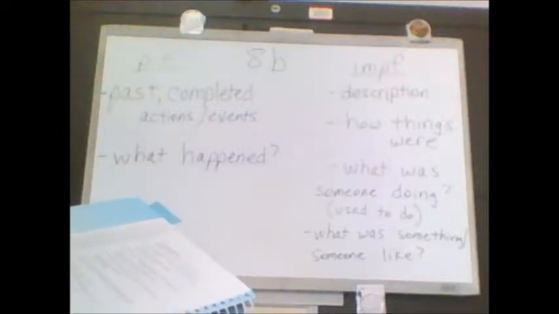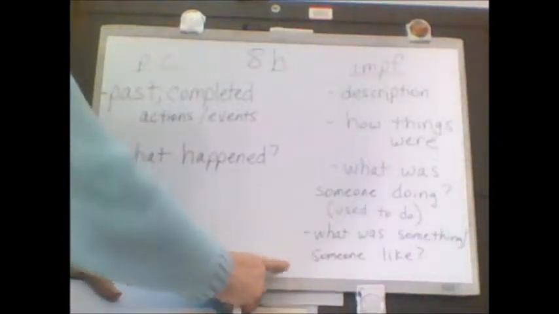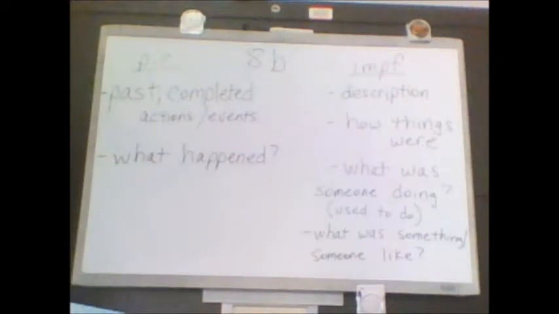Verbs that are ordinarily used in the imparfait, we touched on this a little bit with the Cendrillon story. Aimer, avoir, croire, devoir, être, penser, pouvoir, savoir, trouver, vouloir. And if you have to choose which one to use and you're not sure, go with the imperfect on these verbs. Because these verbs, by nature, indicate a state of mind or what was something or someone like. They're those types of verbs.